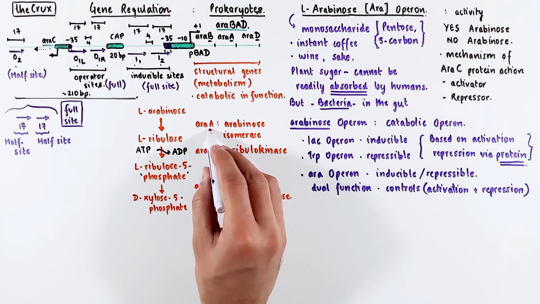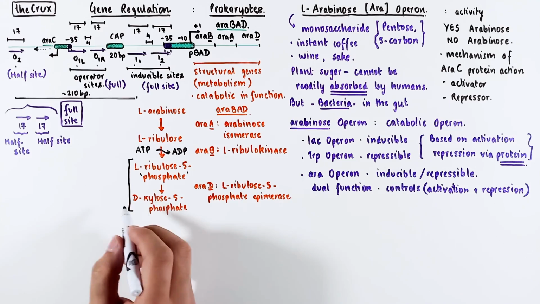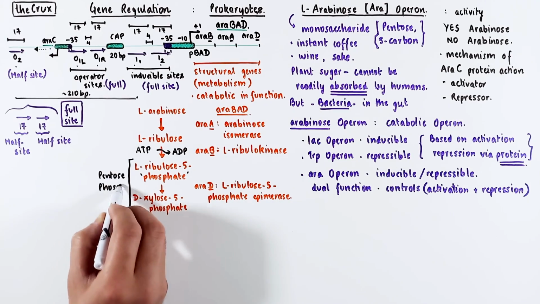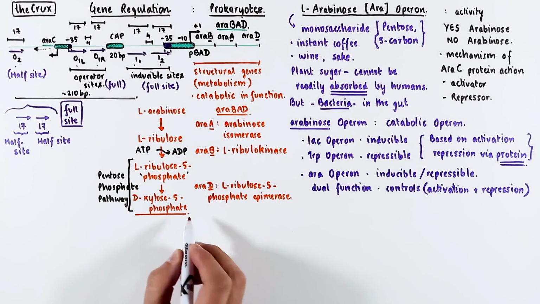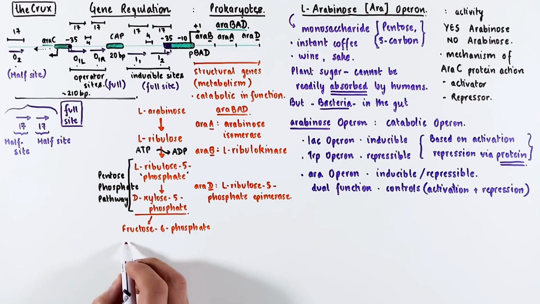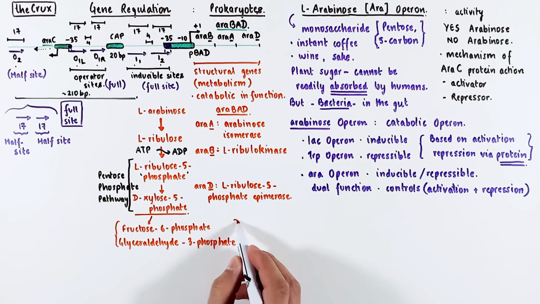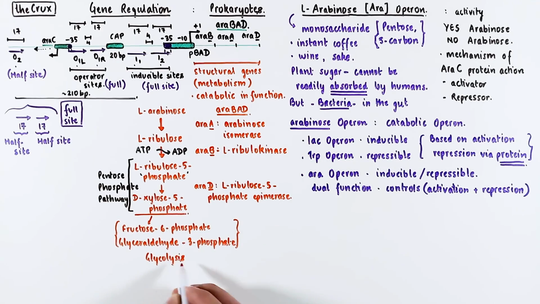And these 3 are the araBAD genes. You may have come across this step of reaction in the pentose phosphate pathway as well. But anyways, this final product from the araOperon is converted into fructose 6-phosphate and glyceraldehyde 3-phosphate, both of which are substrates in the process of glycolysis, which can be used to make energy.